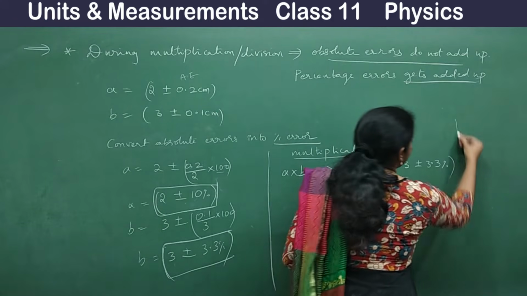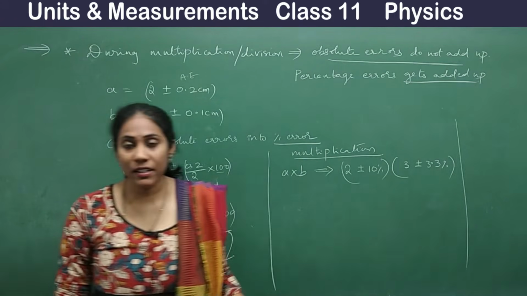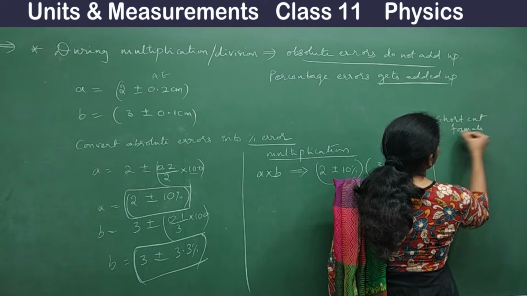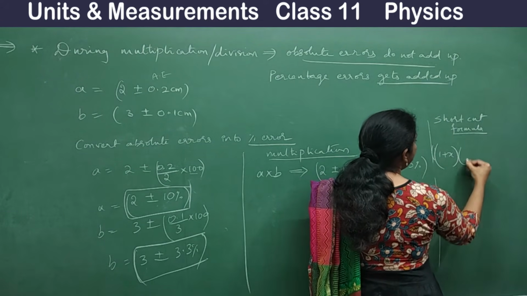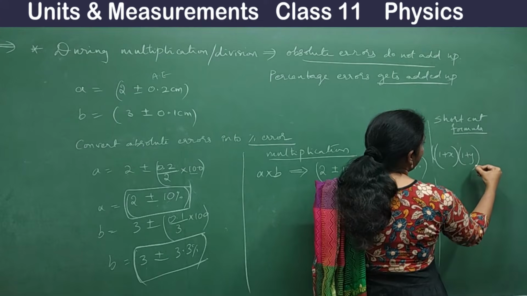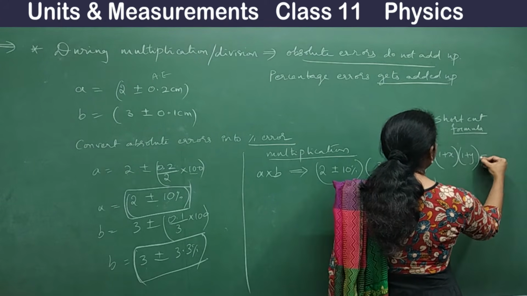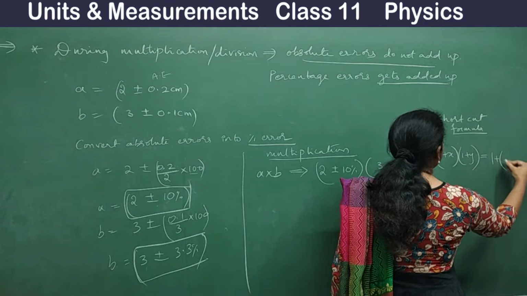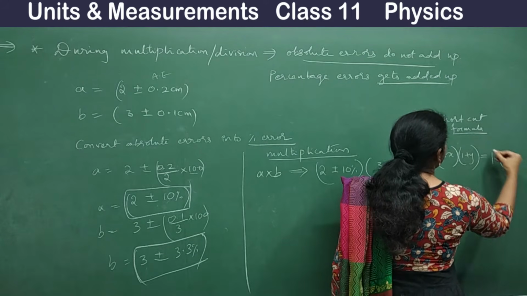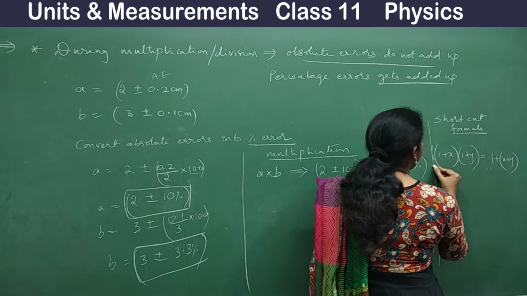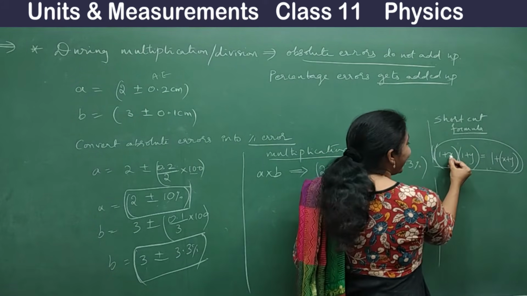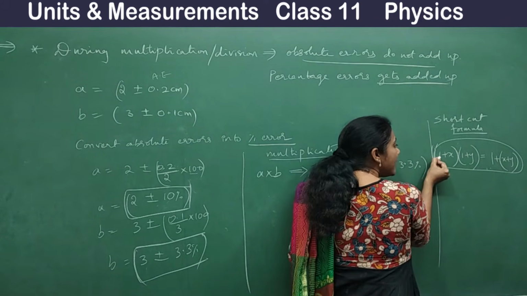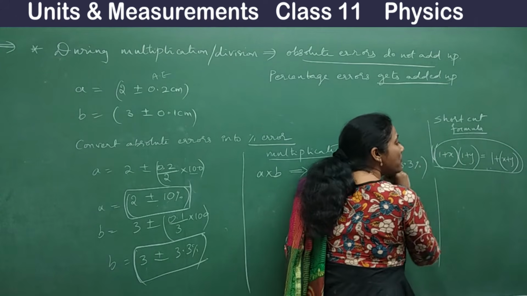Now, I am telling you one shortcut formula for the calculation. Try to listen, that's very interesting. When you have something like (1 + x) into (1 + y), then you can write it as 1 + x + y. This you can do only when x is very, very small compared to 1 and y is very, very small compared to 1.